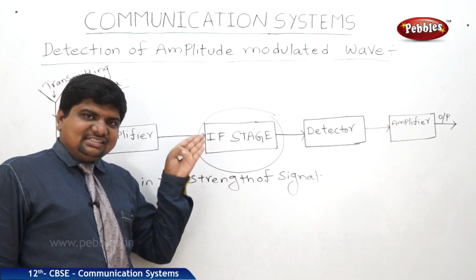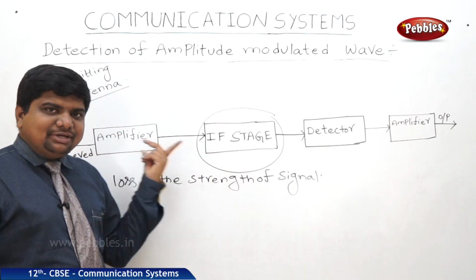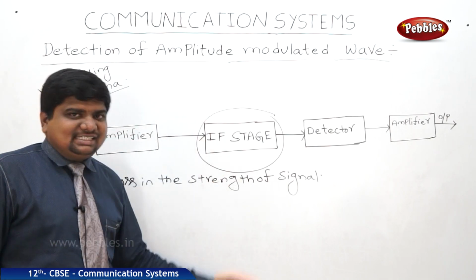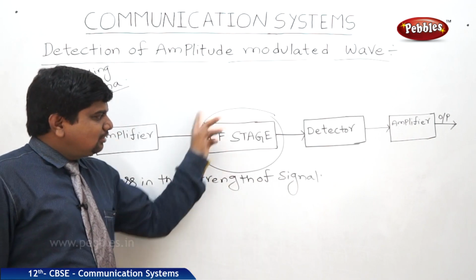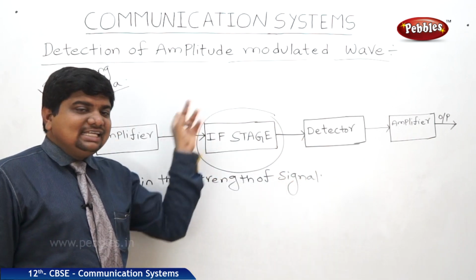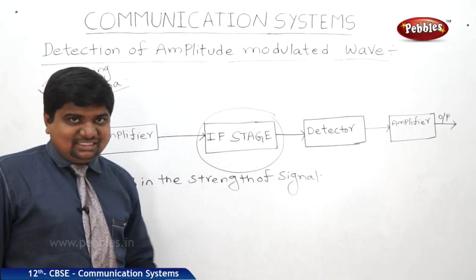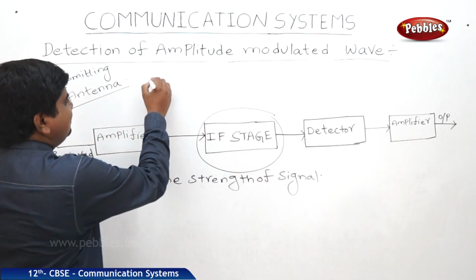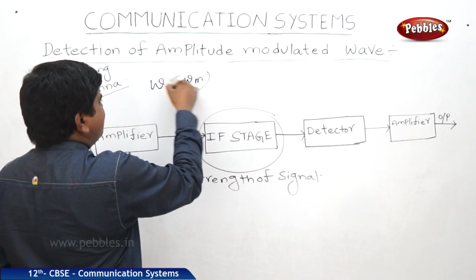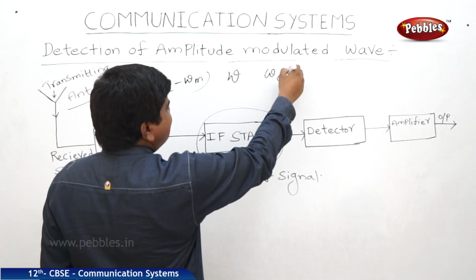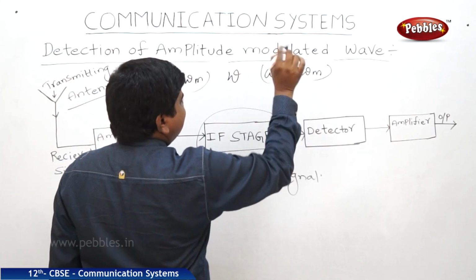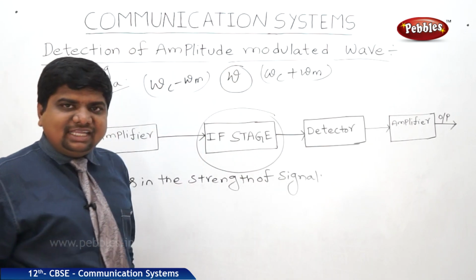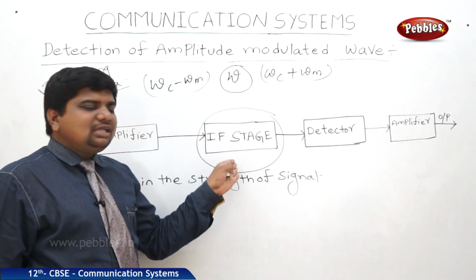In this attenuated state, the frequencies of the amplitude modulated wave may fall down to lower frequencies. While falling down, they should cross the intermediate frequency range or intermediate frequency stage, the middle frequency. So what is that middle frequency? Just go back to the graph. Omega c minus omega m is one frequency, and omega c plus omega m is the other. So the middle frequency is exactly omega c. So it may fall down to the IF stage.